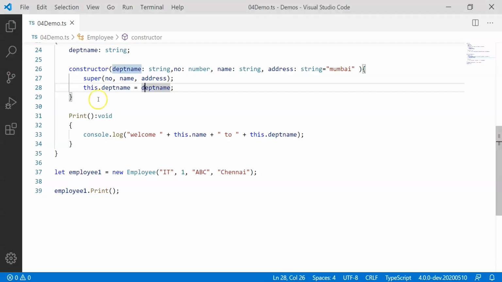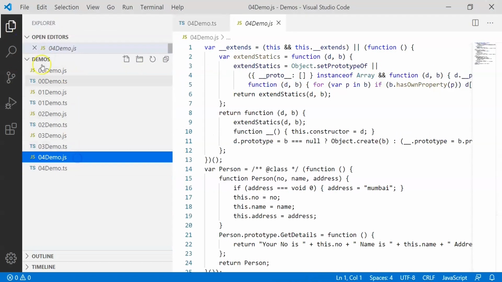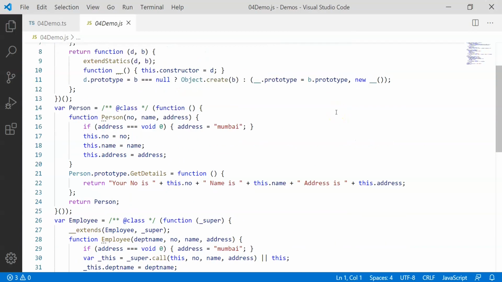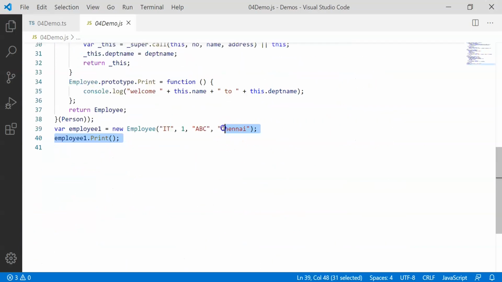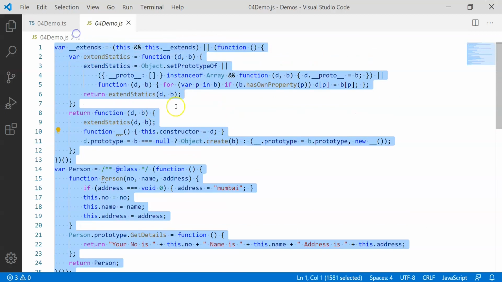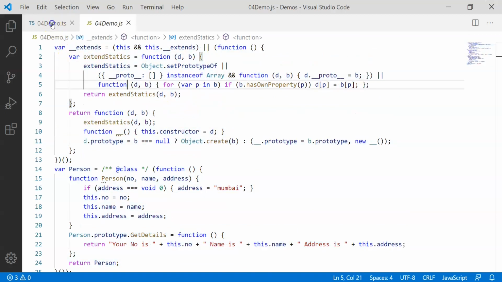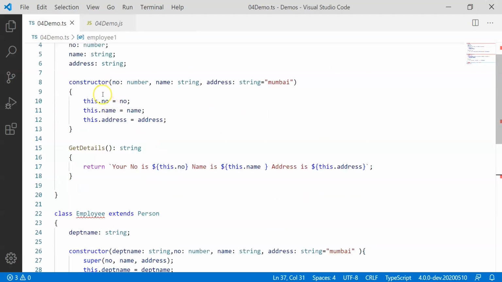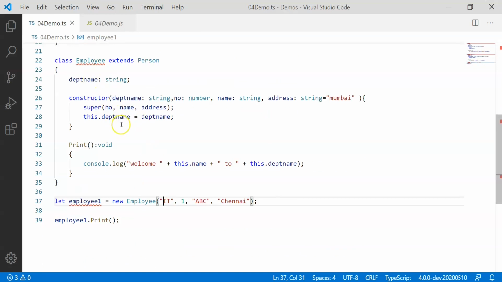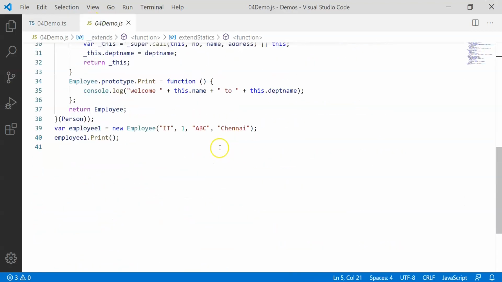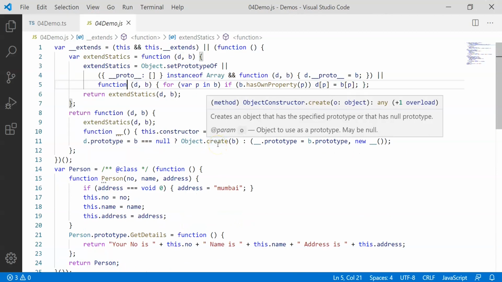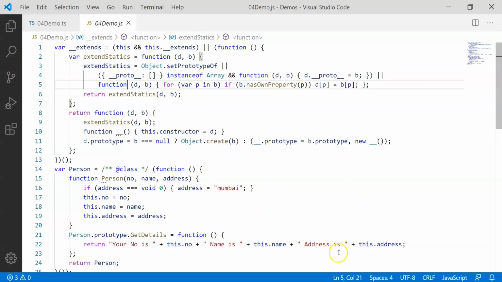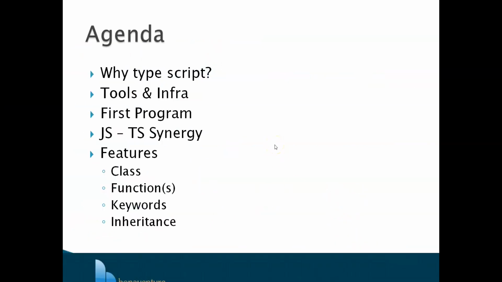So now if we go back to the code and look at the JavaScript code it has authored, it's a huge code. Instead of us writing this kind of creepy code in JavaScript, which is around 41 lines of code for inheritance, you'll find it's easy to author this much code, which is understandable and similar to C# and Java. Then we can use TypeScript to generate the JavaScript, which is ES5, ES6, basic JavaScript.